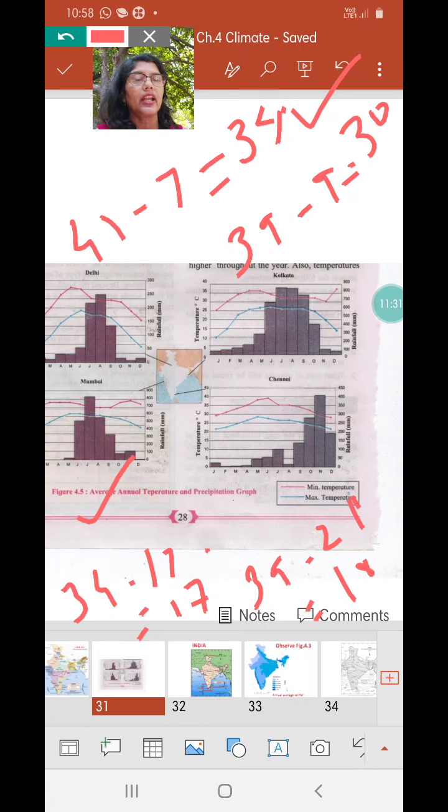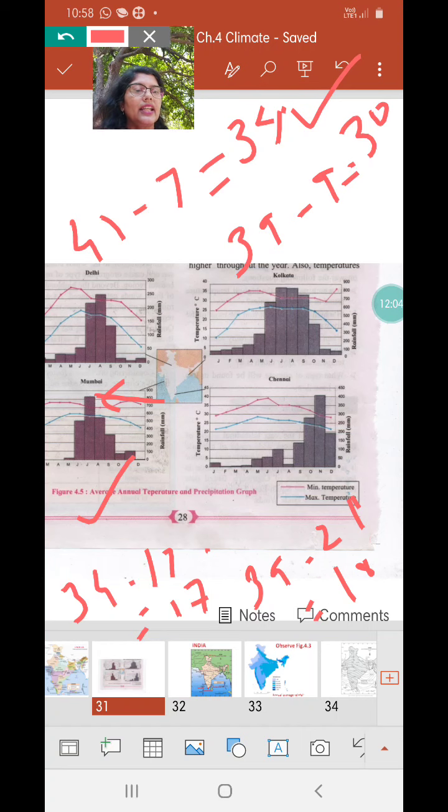Based on the temperature and rainfall of Mumbai, comment upon its climate. Now Mumbai receives very high rainfall. The rainfall here is more than 800, so it should be around 850 millimeters of rainfall, that too on an average. That means Mumbai receives very high rainfall, and temperature wise it's equable. Summer temperatures and winter temperatures, there's hardly any difference. So it has very severe monsoons and of course equable climate.